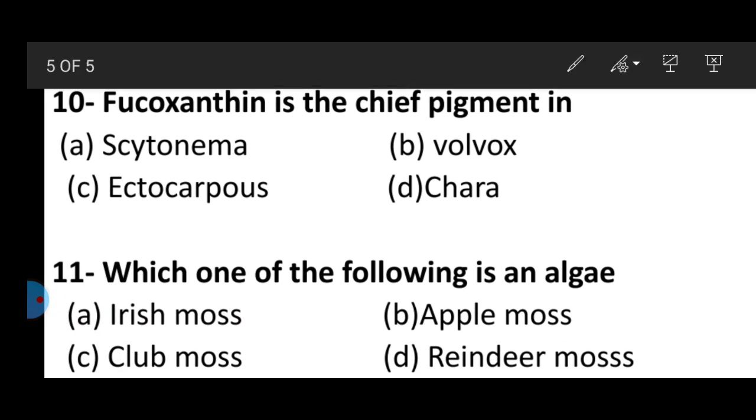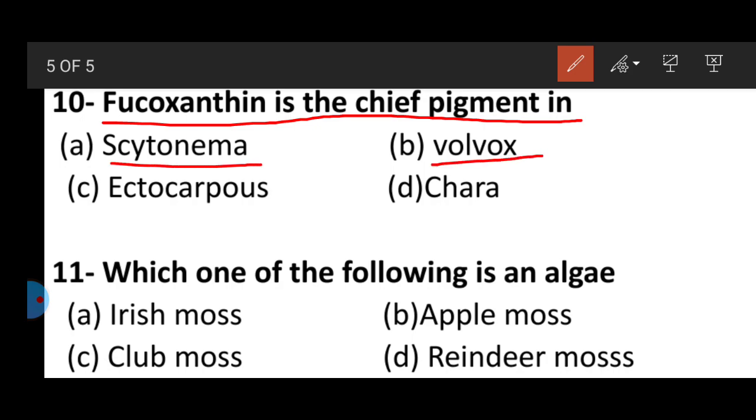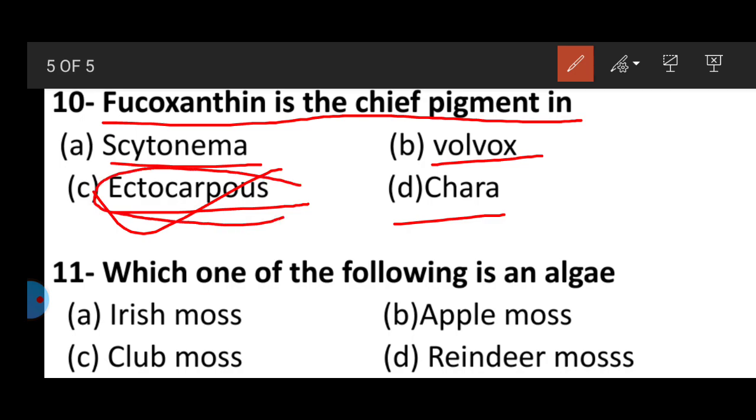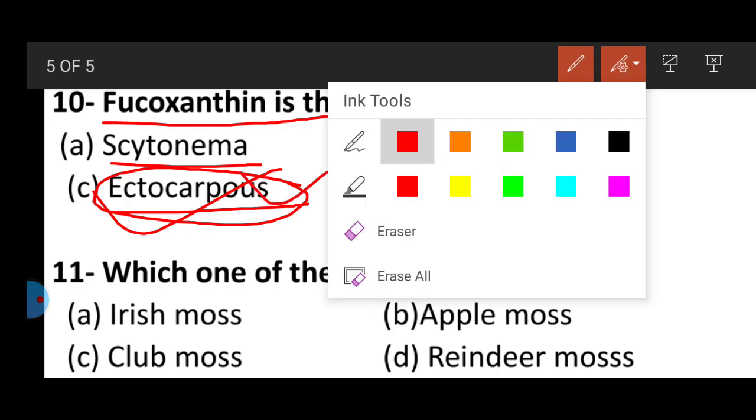Question number 10. Fucoxanthin is the chief pigment found in Cytonema, Volvox, Ectocarpus and Chara. The answer should be Ectocarpus. It belongs to the brown algae, Phaeophyceae. So Ectocarpus is the correct answer for the 10th, option D.